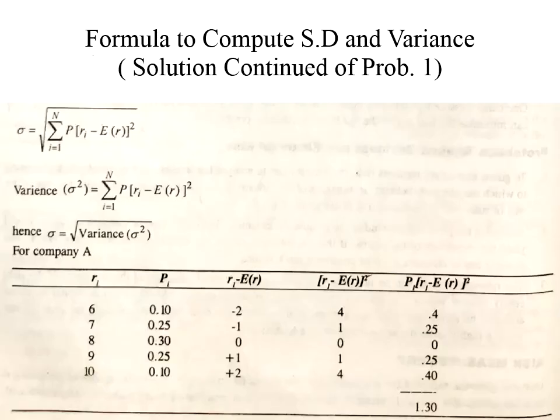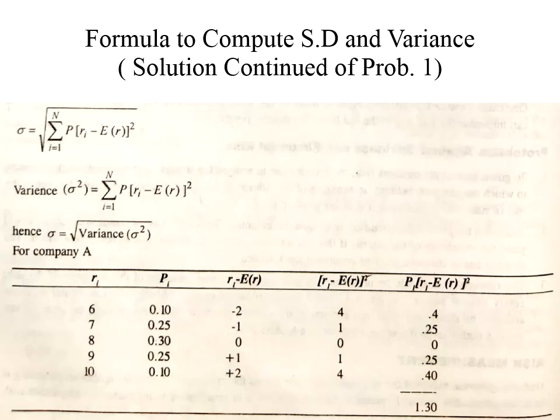Now after calculating the expected return, students, which we got as 8% for both company A and company B, we will calculate the standard deviation and variance. Please understand, sigma is equal to the square root of the summation of i equal to 1 to n, probability multiplied by (R minus E of R) whole square.